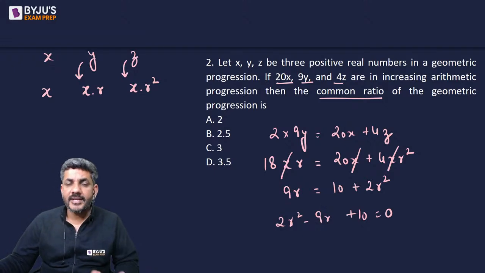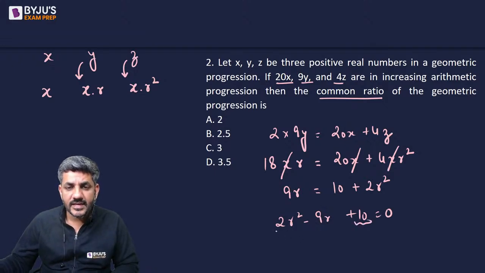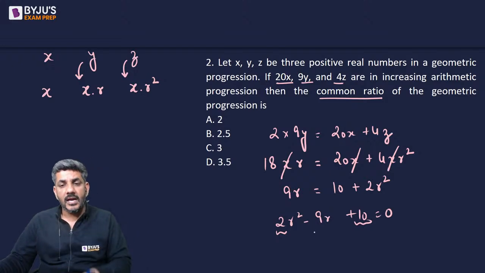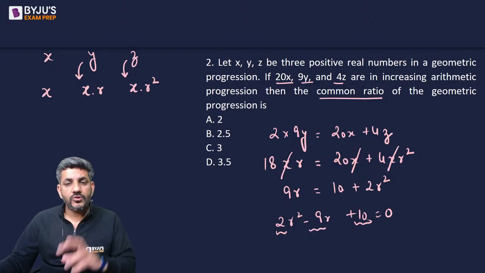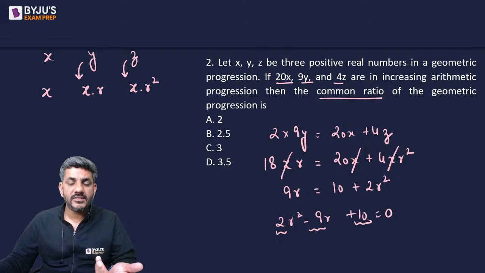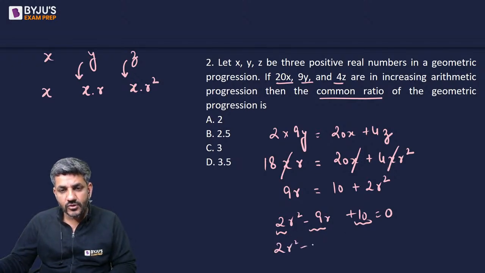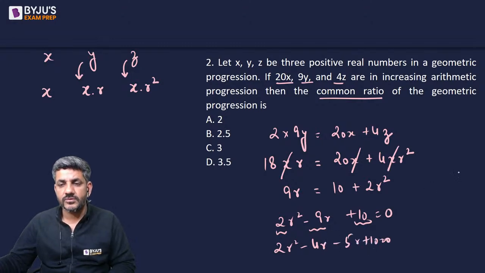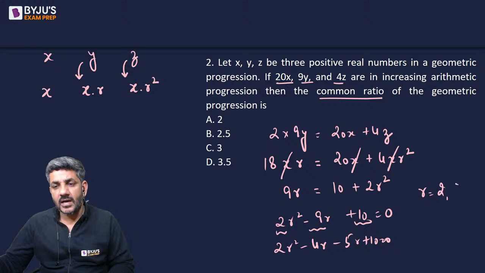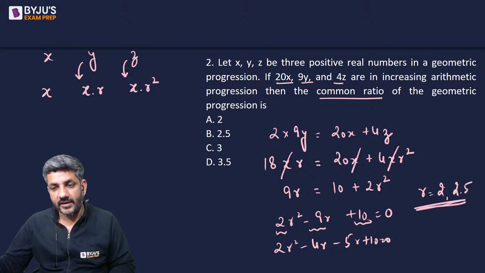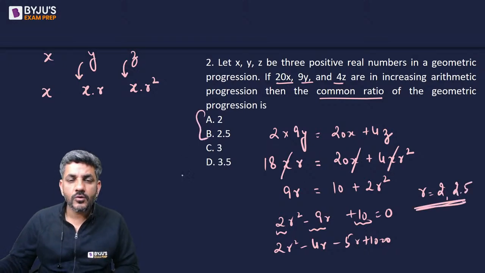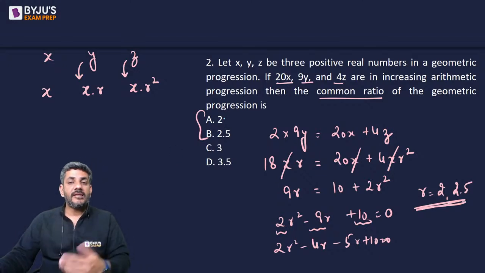10 into 2, 20 should be the product of the roots, right? C into A should be the product of the roots, and minus 9 is the sum. So two numbers whose sum is minus 9 and product is 20. They are minus 4 and minus 5. So minus 5 and minus 4, if you break it, you will have 2r square minus 4r minus 5r plus 10 is equal to 0. And by solving it, you will get r as 2 or 2.5. The point is options have 2 and 2.5 both. So how do I eliminate any one of them?